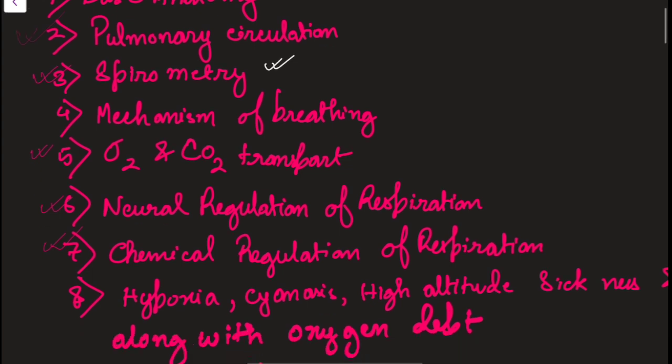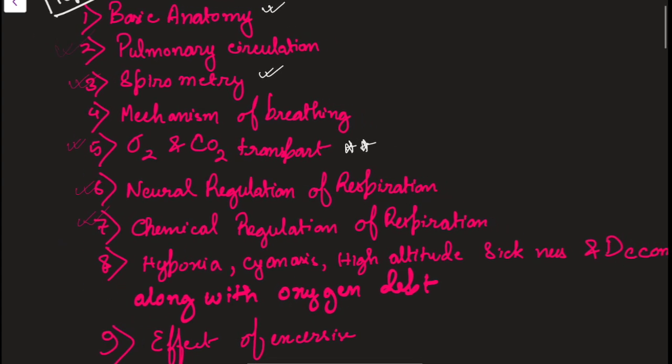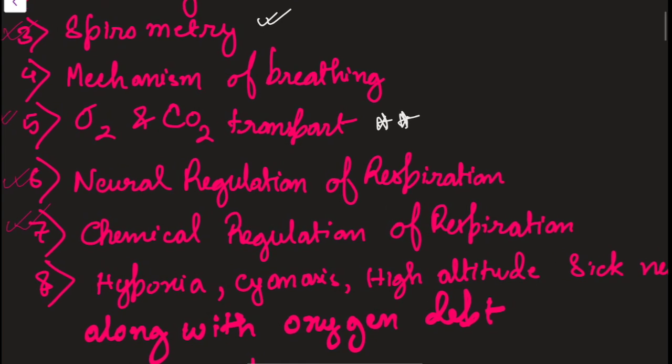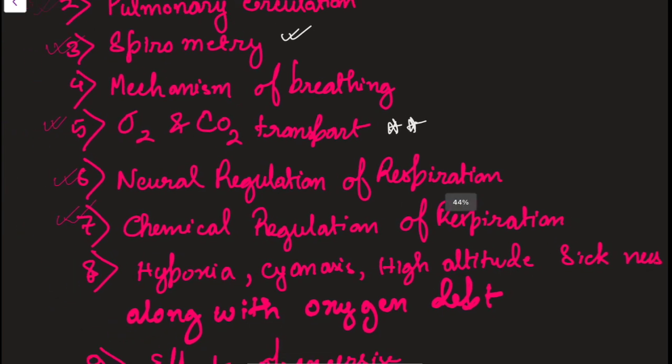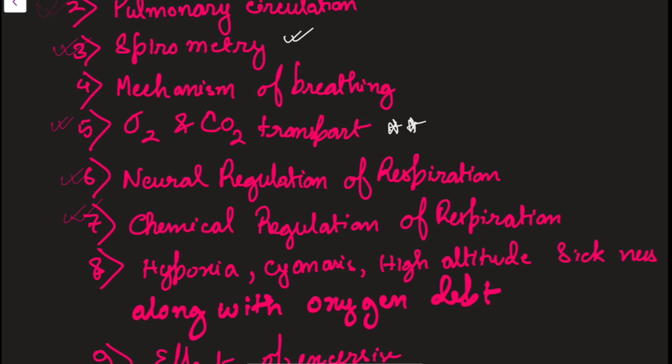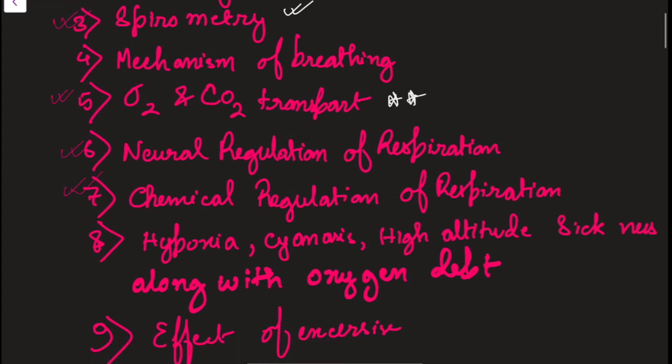Then another very important topic, mainly asked in your exam, that is O2 and CO2 transport. This is a very important topic. I will be covering this in detail, and then I will be telling you about the neural regulation of respiration. The regulation has two ways: one is the neural regulation and the other is the chemical regulation. First I will talk about the neural regulation, and then the chemical regulation.